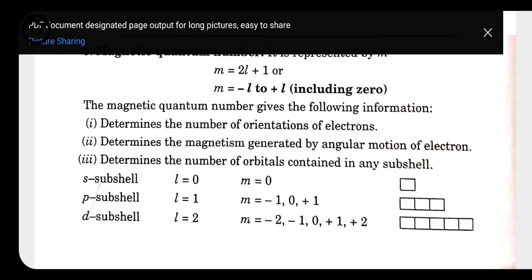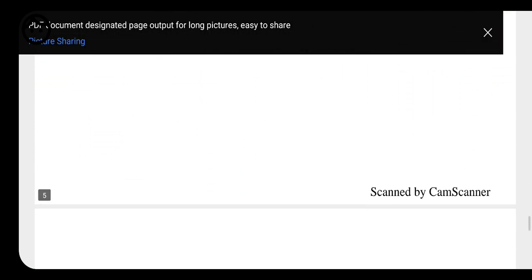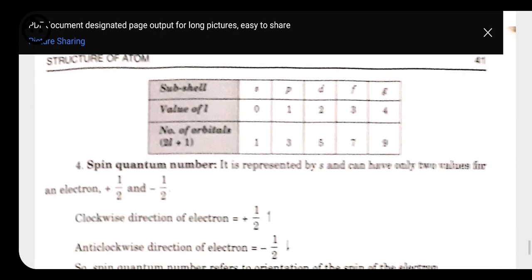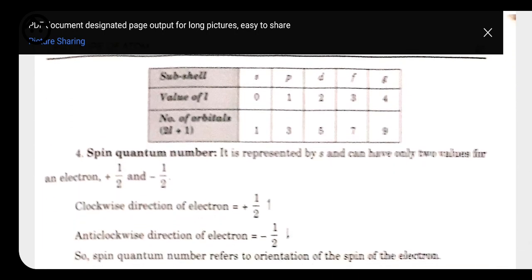The last quantum number is called the spin quantum number. Spin quantum number is represented by small s and can have only two values for an electron. It gives the spin of any electron. We know that electrons are always in motion. Whenever two electrons are present in any orbital, because one orbital can accommodate only two electrons, they should be present in opposite phase.